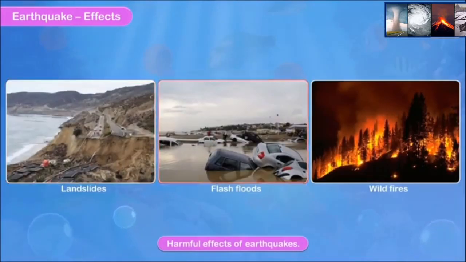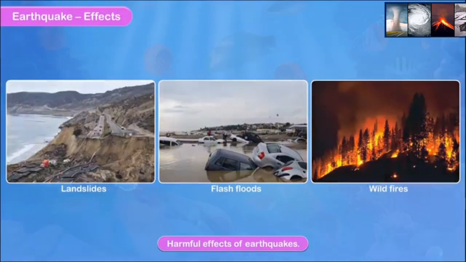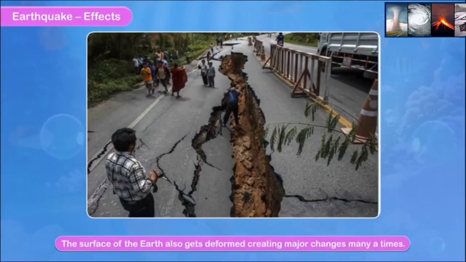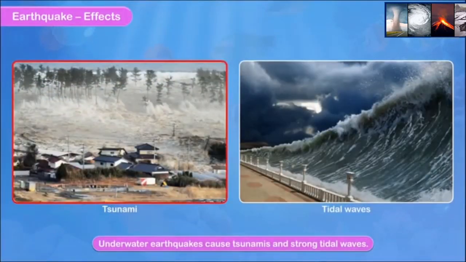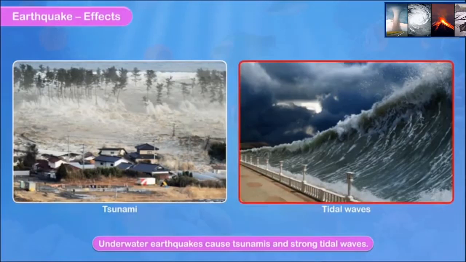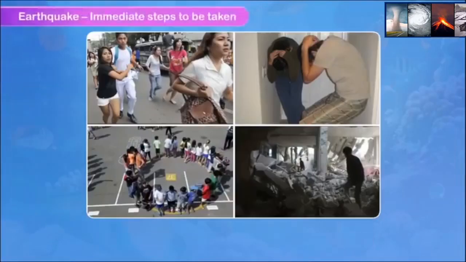Landslides, flash floods, and wildfires are harmful effects of earthquakes. The surface of the earth also gets deformed, creating major changes many a time. Tsunamis and tidal waves come because of earthquakes.